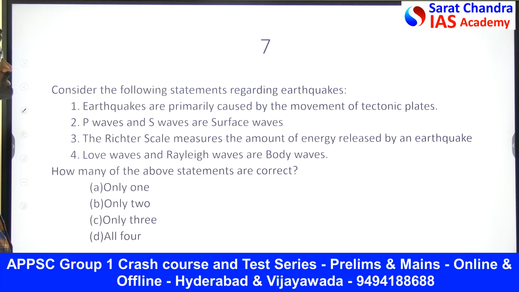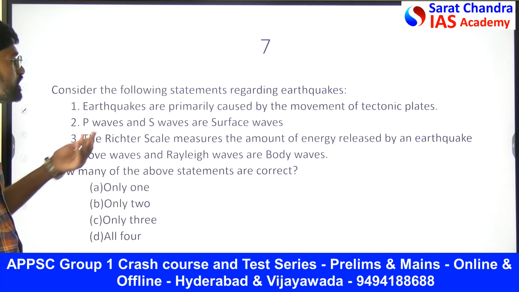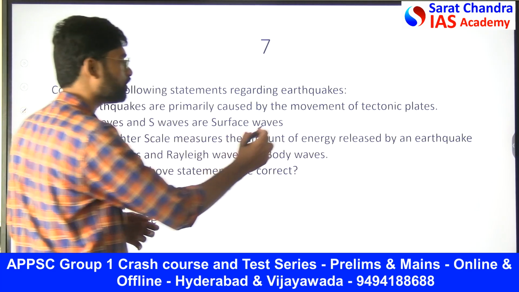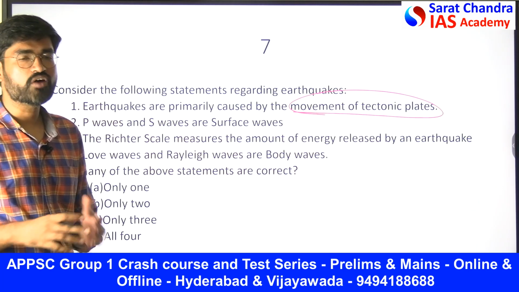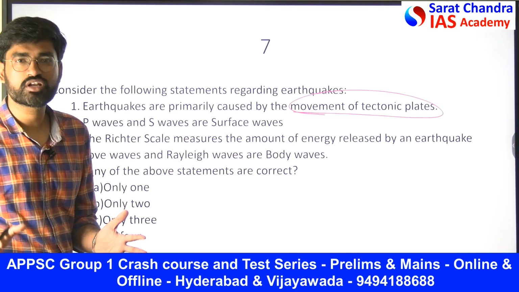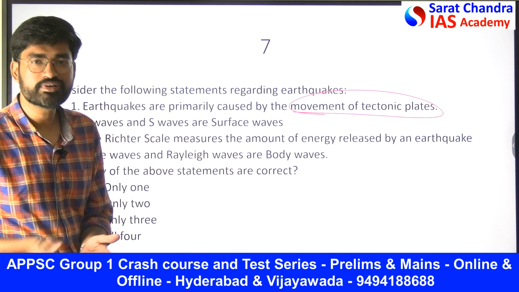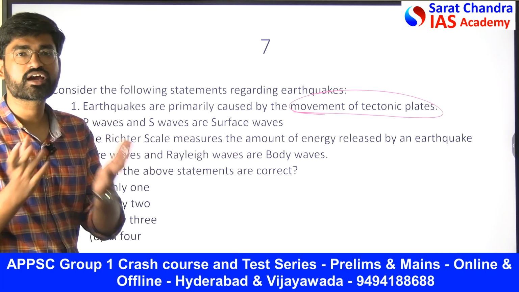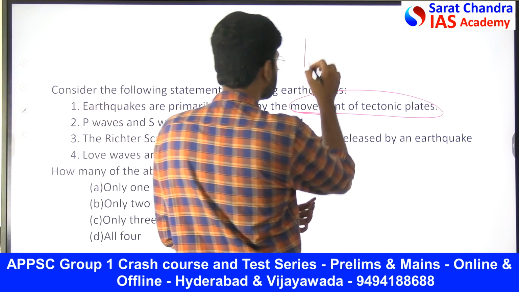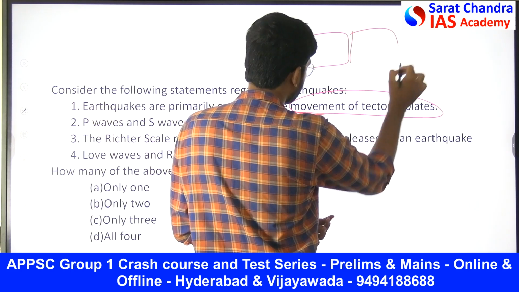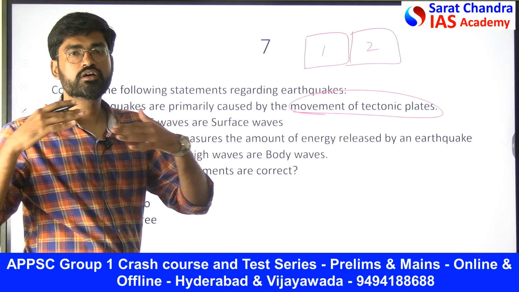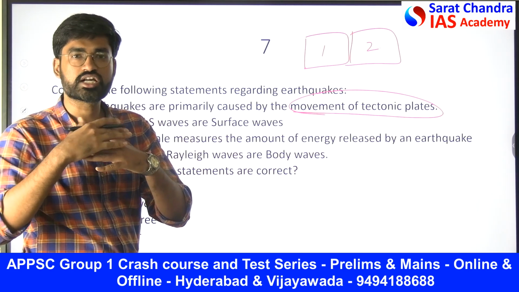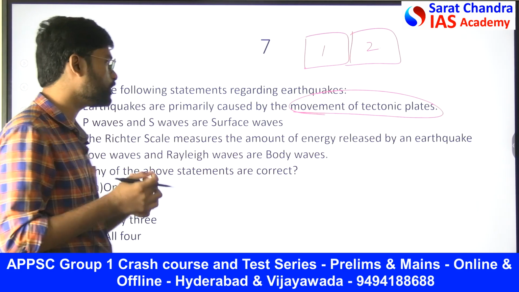Then, consider the following statements regarding earthquakes. Earthquakes are primarily caused by the movement of tectonic plates. Our earth's crust is divided into different tectonic plates. Because of the movements in those tectonic plates, fractures occur in the earth's crust, and that's why earthquakes occur.